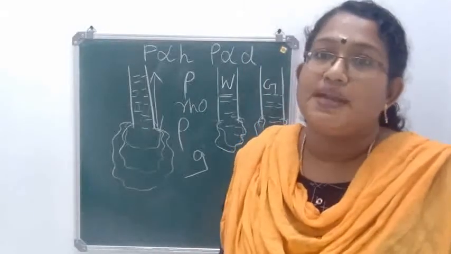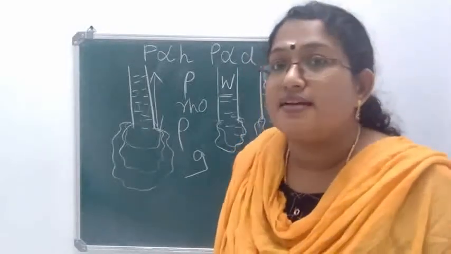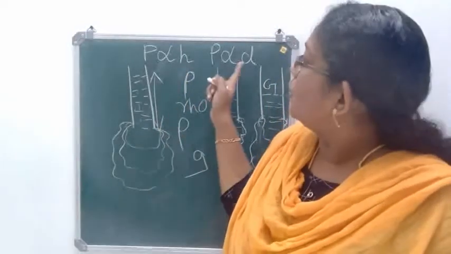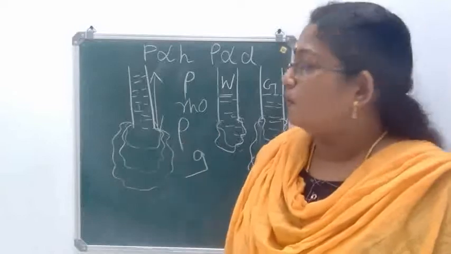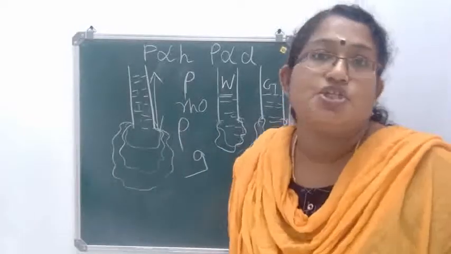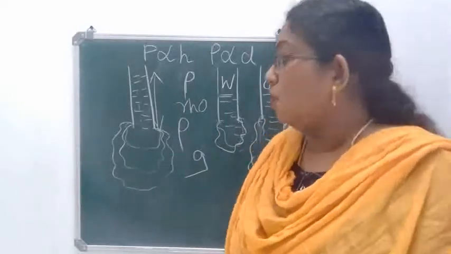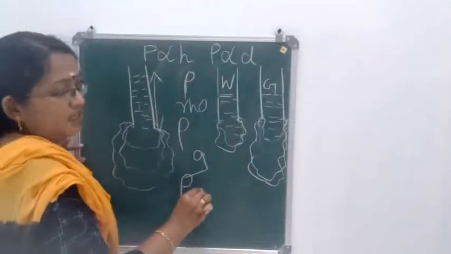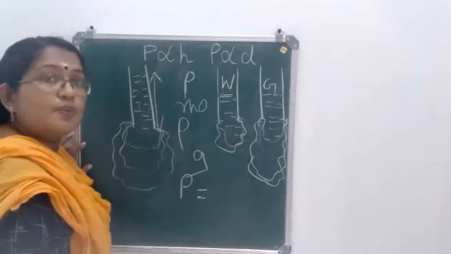So liquid pressure depends on three factors. Which are they? The height of the liquid column, the density of the liquid, as well as acceleration due to gravity. So keeping these three factors, we can give an equation for calculating liquid pressure.